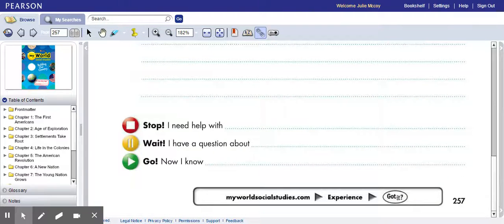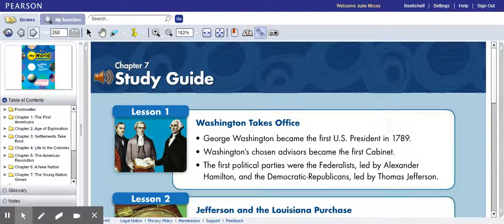And then we're going to turn the page. And we're actually at the end of Chapter 7, the Chapter 7 study guide. So we're just going to review. So Lesson 1, Washington takes office. George Washington became the first president of the United States in 1789. Washington's chosen advisors became his first cabinet.